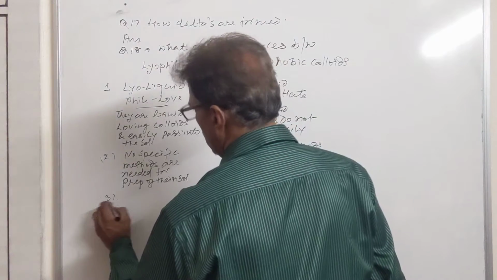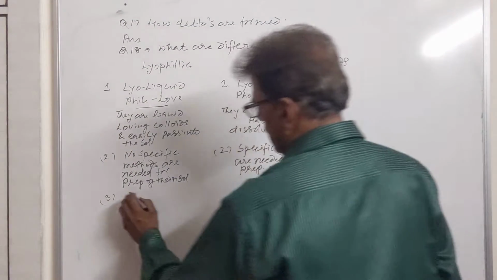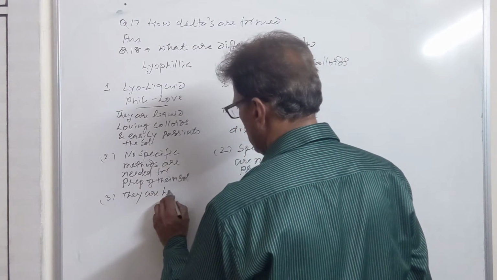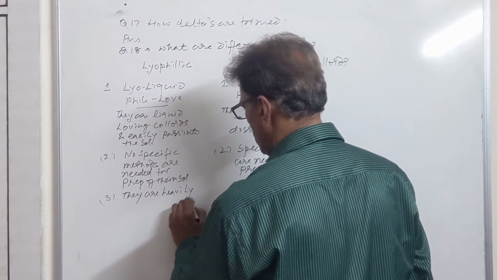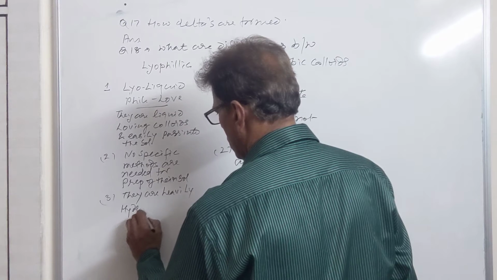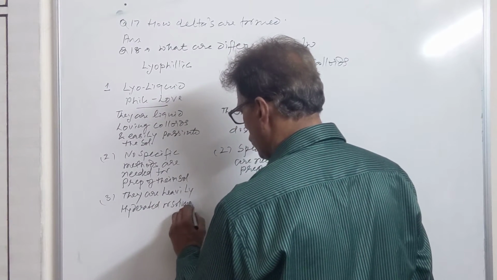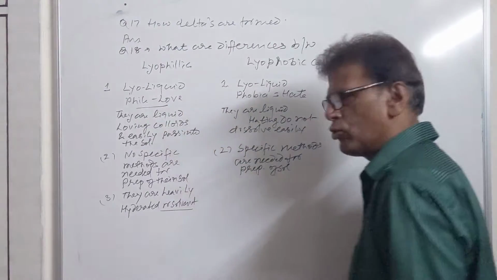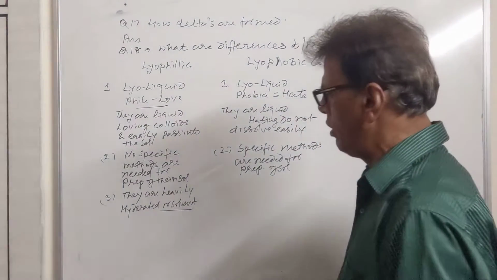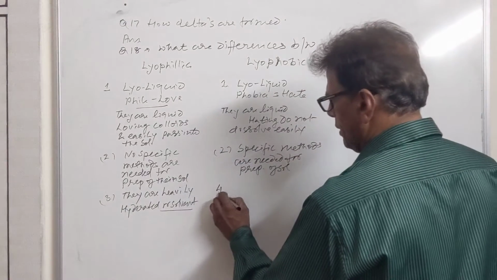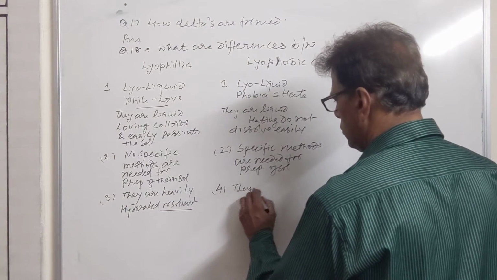Then we have third point. They are heavily hydrated or solvated. Solvent molecules form strong affection, they have strong affection for these particles, so they surround them heavily. In this case, they are not.